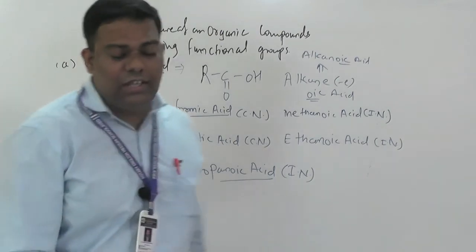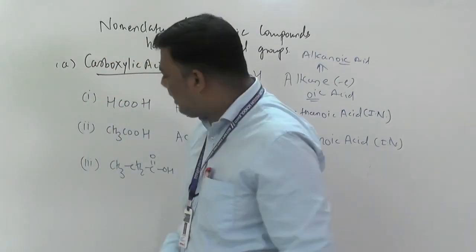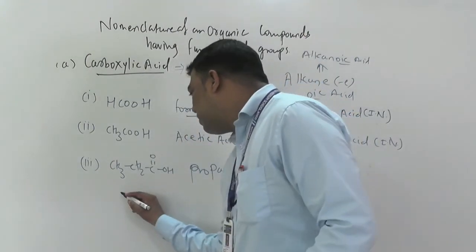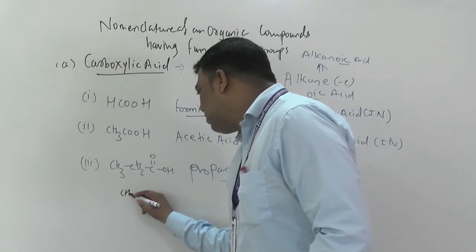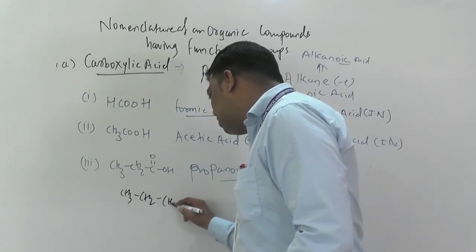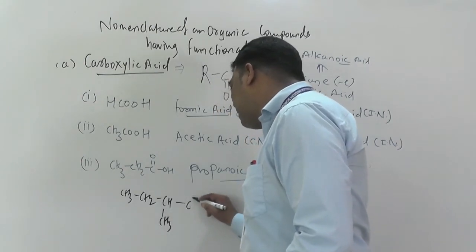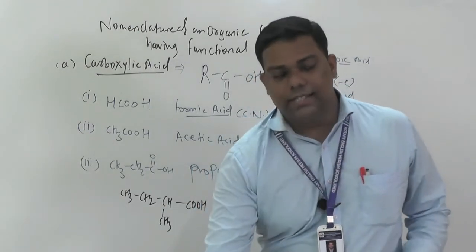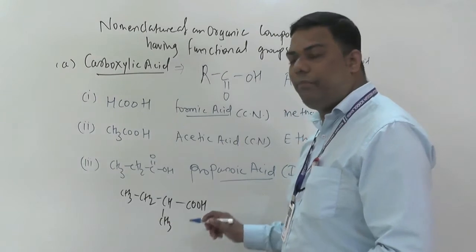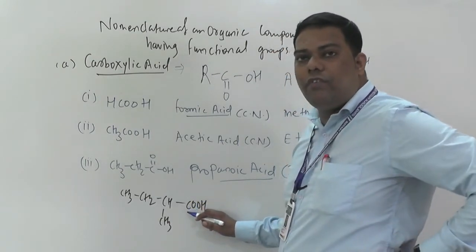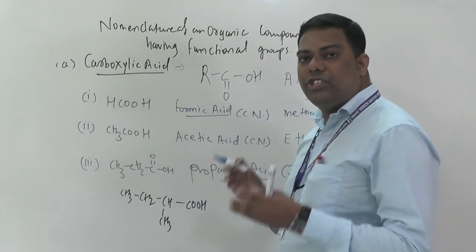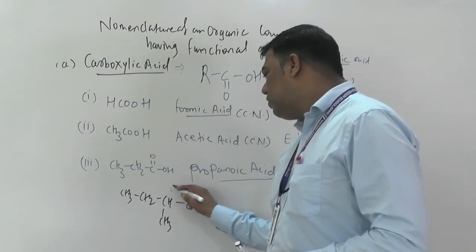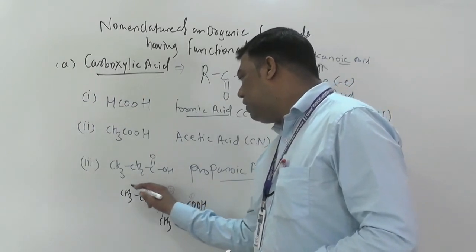Okay, so beta here, suppose we will write another example also. So pay attention on that another example. Suppose I will write like this: CH3, CH2, CH, CH3, and what beta? COOH. So what will be the name of this acid? So first here we have to give numbering, and it should be given from the functional group, because the functional group is the principal functional group. We have to do numbering from this carbon atom. So 1, 2, yes or no, 3, and what beta, 4.